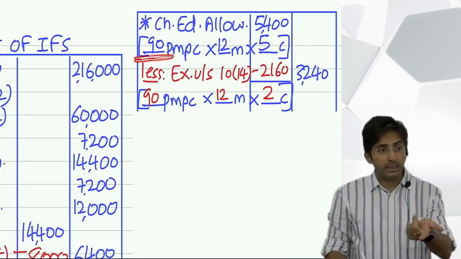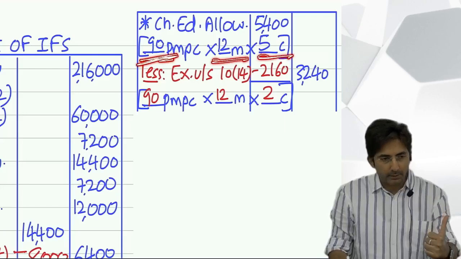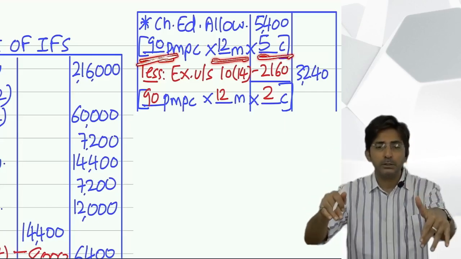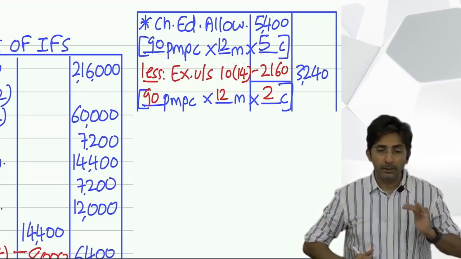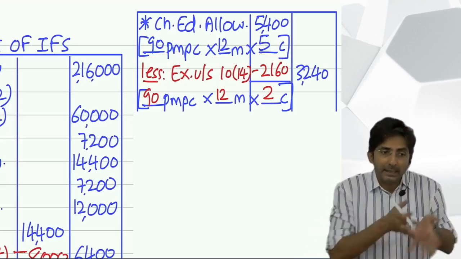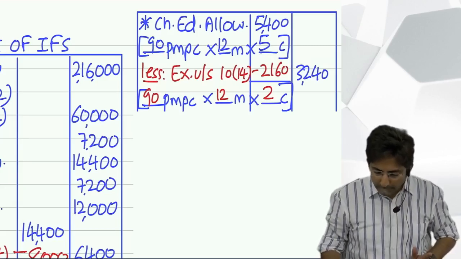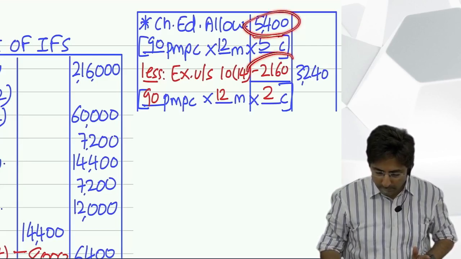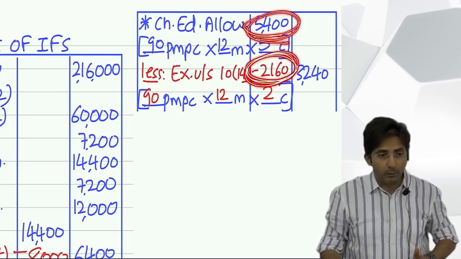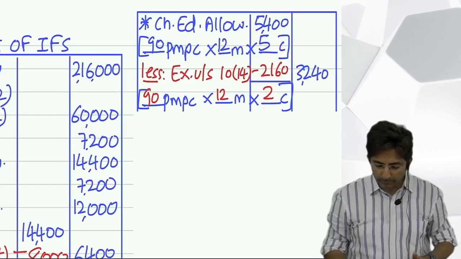See, even for hostel allowance, your method should be like this: dash per month per child into dash months into dash children. Then first write as per the question and then as per the rule. But in the rule, maximum means not more than that. If it is less, take less only. So done: 5,400 minus 2,160. So the outer column comes to 3,240. Okay.